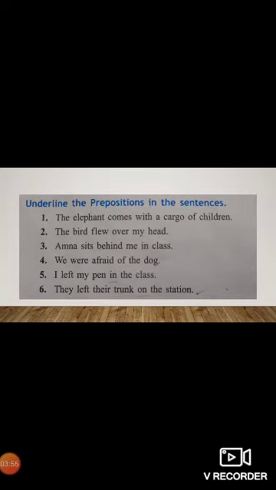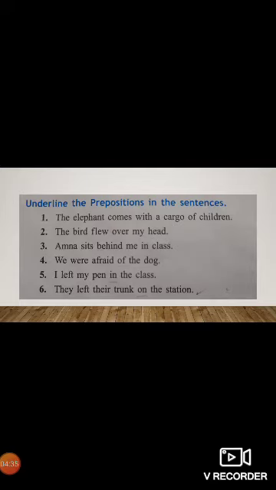Now look at exercise number B. It's a part of exercise number B. Underline the prepositions in the sentences. Now I'm going to read these sentences. Number 1, the elephant comes with a cargo of children. Number 2, the bird flew over my head. Number 3, Amna sits behind me in class. Number 4, we were afraid of the dog. Number 5, I left my pen in the class. Number 6, they left their trunk on the station.